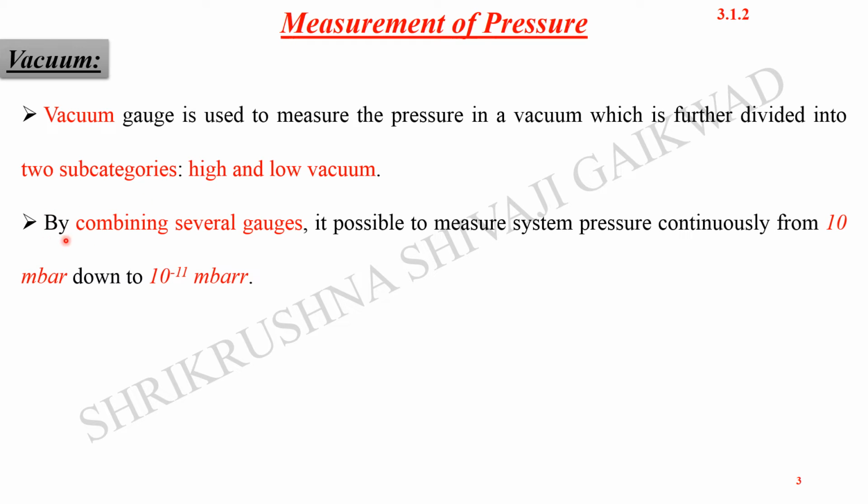By combining several gauges, it is possible to measure the system continuously from 10 millibar down to 10 raised to minus 11 millibar.